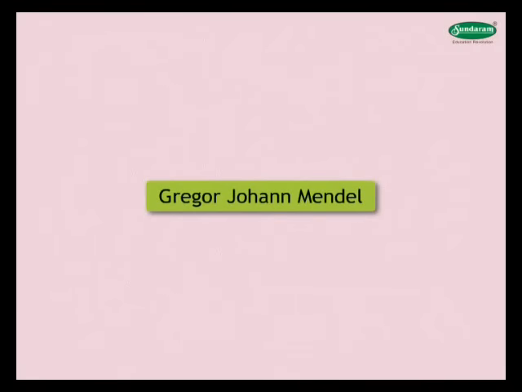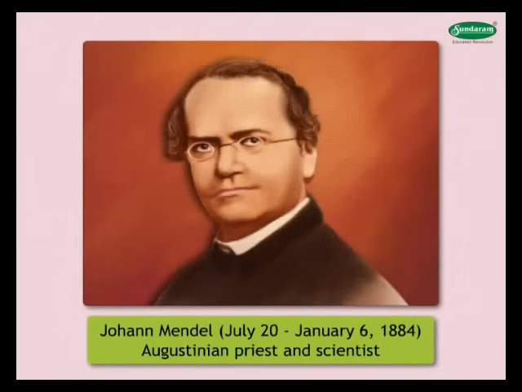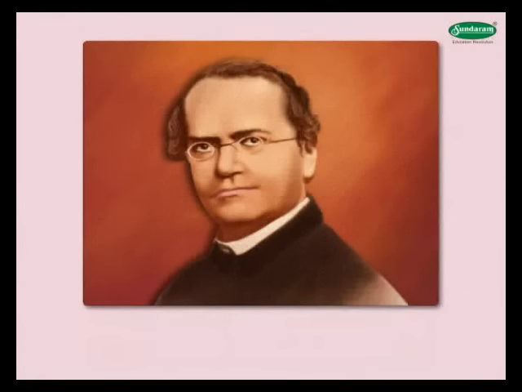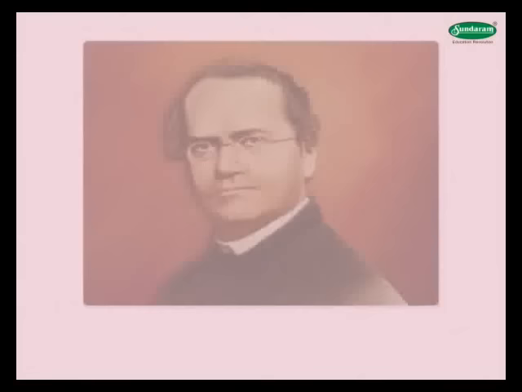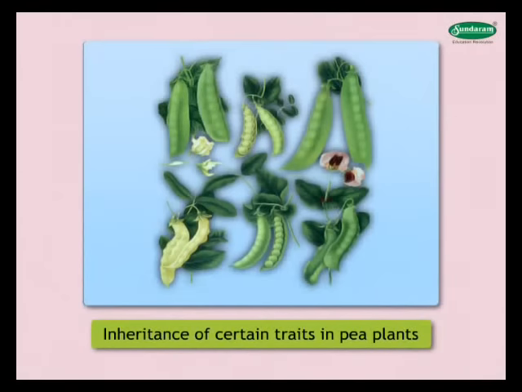Let us know more about Gregor Johann Mendel. Johann Mendel, July 20th to January 6th, 1884, was an Augustinian priest and scientist who gained posthumous fame as the figurehead of the new science of genetics for his study of the inheritance of certain traits in pea plants.